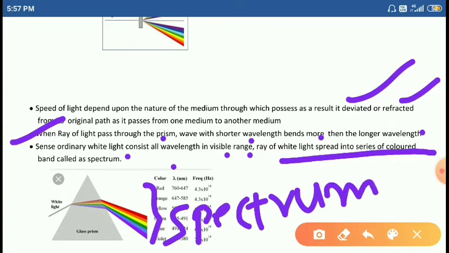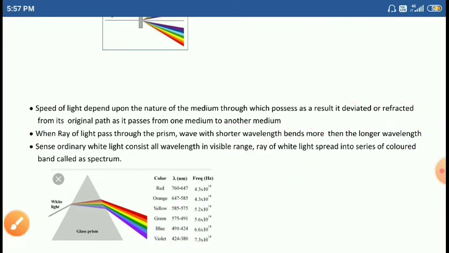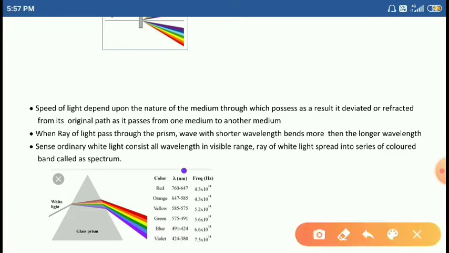Students, in this spectrum, what you observe is that one end has shorter wavelength and the other has longer wavelength. Let's see here. The unit of wavelength is nanometer. So here is the nanometer, students. These are the wavelengths, students, and this is the frequency, students.